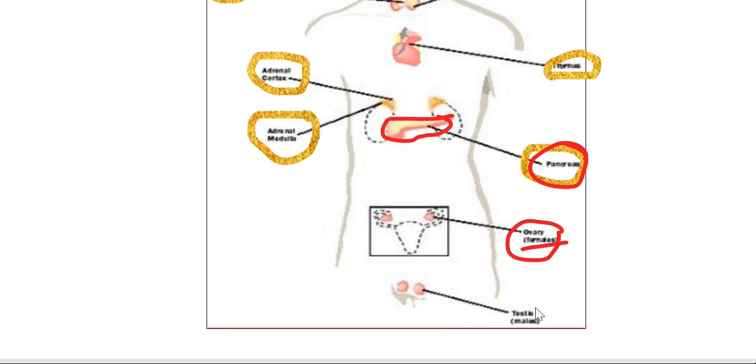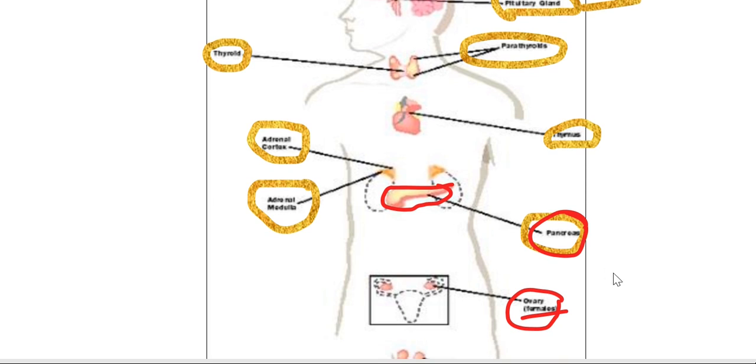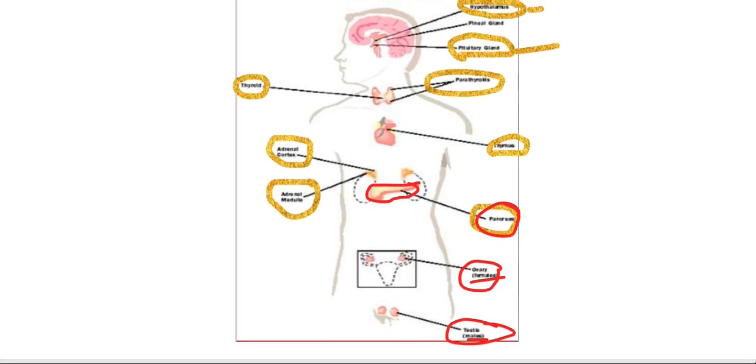In the male body, the testis is the important part, because it is the main male gonad, and it releases one important hormone called testosterone, which controls the male sexual characteristics and male bodily functions. So this is about the location and importance of the different endocrine glands, and through this picture I have explained this.